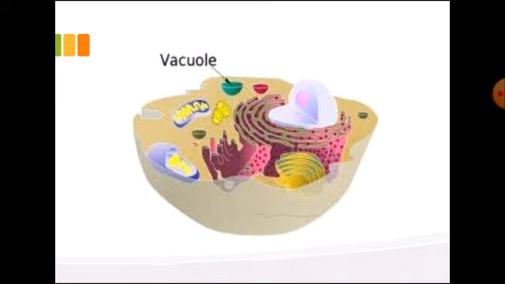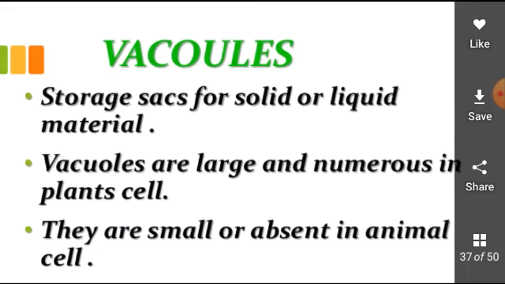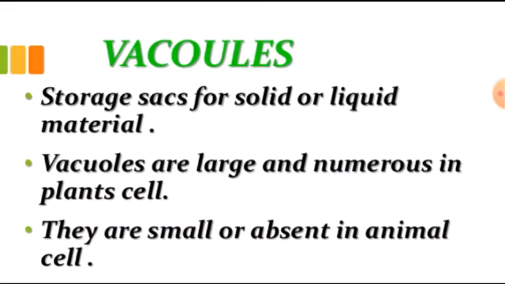Whatever waste products are generated inside the cell are going to be stored or dumped in the vacuole. The turgidity and the rigidity are also due to the vacuole, and the vacuole maintains the osmotic concentration. So in that manner, these are the important cell organelles present inside the cell, which play an important role.